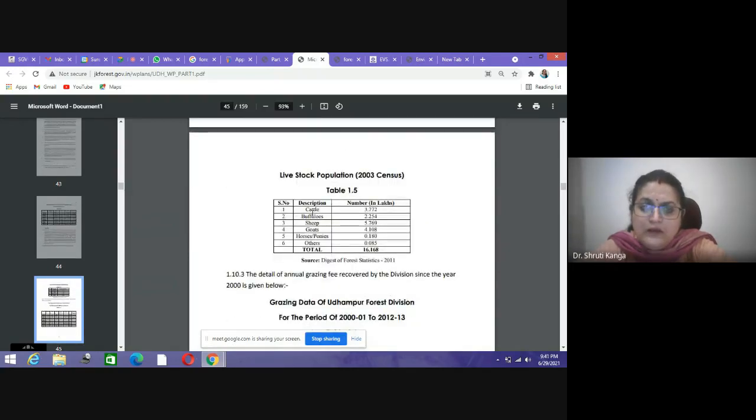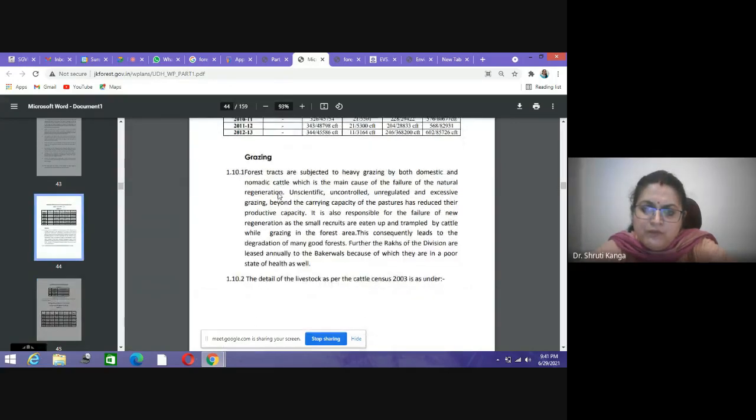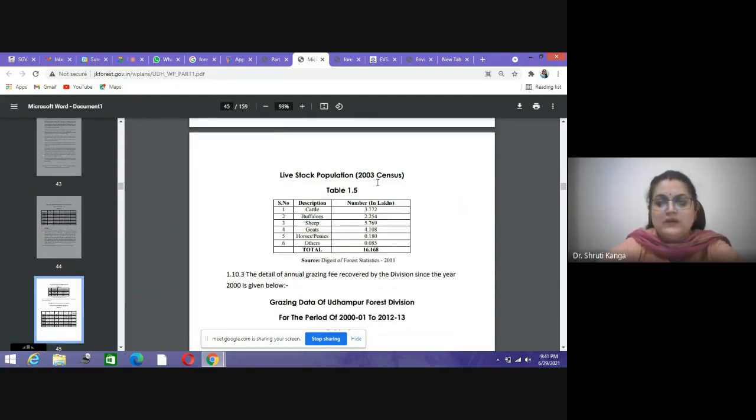Cattle, so many numbers of cattle, so many buffaloes, sheep, they used to graze. This is a detailed history about the cattle census as per 2003.